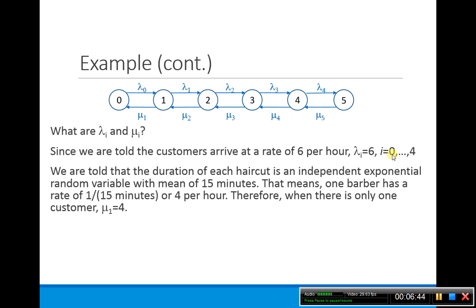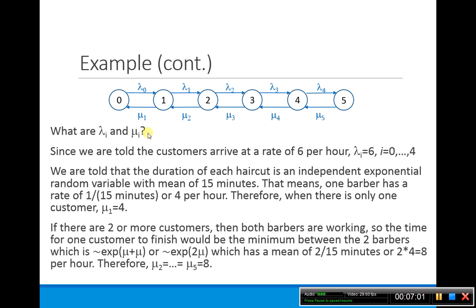If we only have one barber working, what's the rate at which we go from 1 to 0? This barber gets done at an average rate of 1 per 15 minutes, or basically 4 per hour. So mu_1 is just 4. But now when you have 2 or more customers, both barbers are working. So the rate at which one person leaves is the minimum between the 2 barbers.